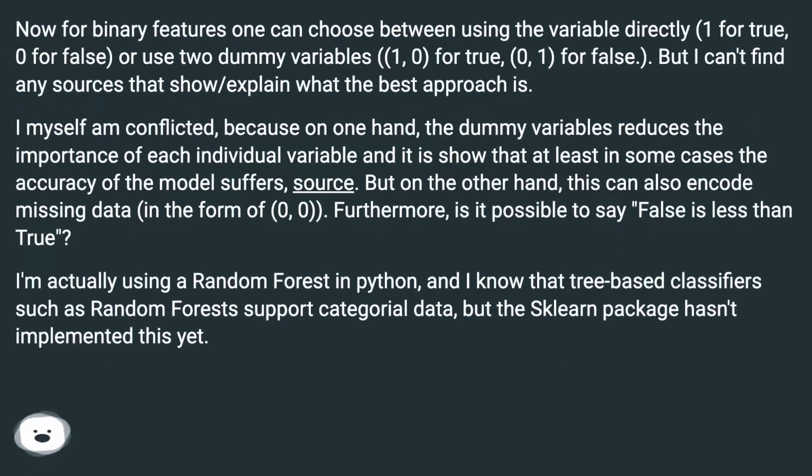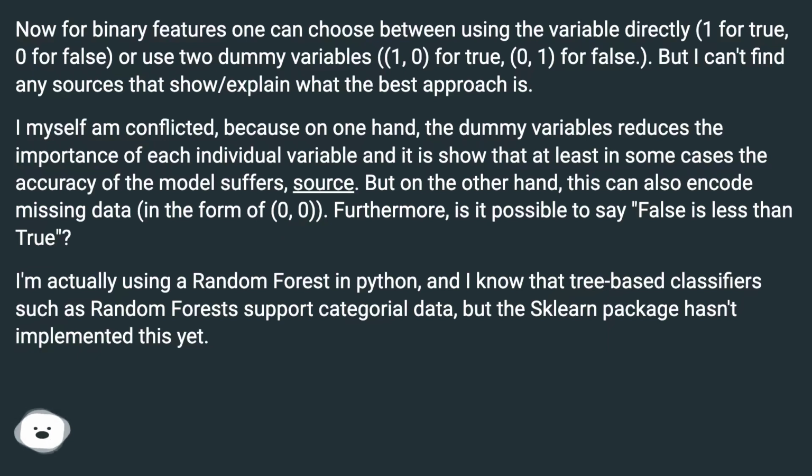Now for binary features, one can choose between using the variable directly, 1 for true, 0 for false, or use two dummy variables: 1, 0 for true, 0, 1 for false. But I can't find any sources that explain what the best approach is. I myself am conflicted, because on one hand, the dummy variables reduce the importance of each individual variable, and it is shown that at least in some cases the accuracy of the model suffers. But on the other hand, this can also encode missing data, in the form of 0, 0.